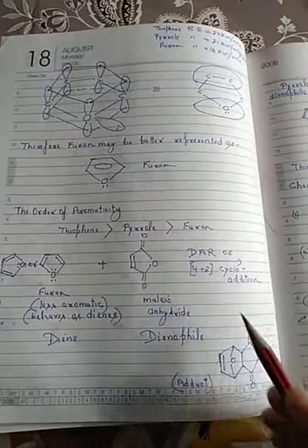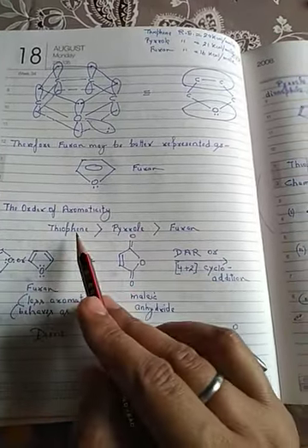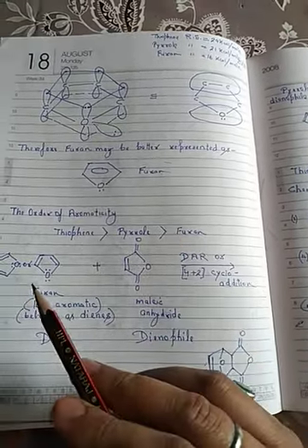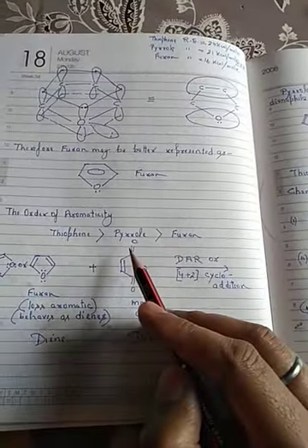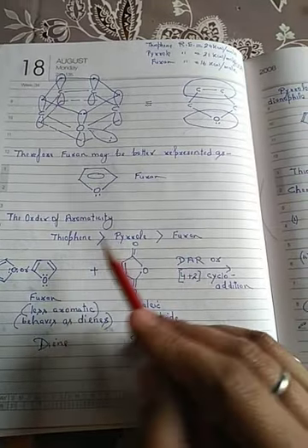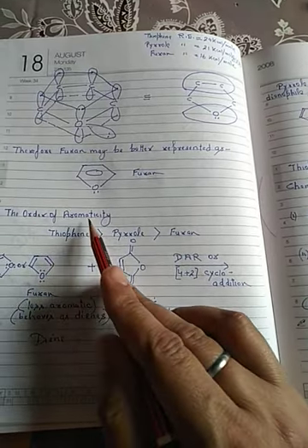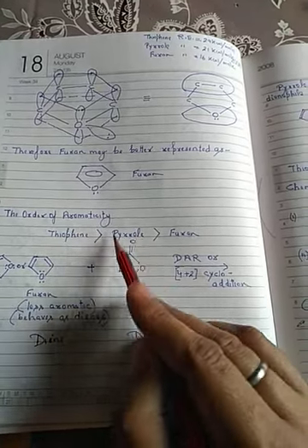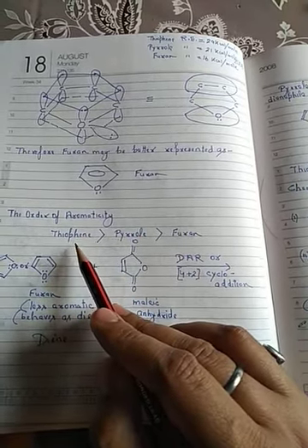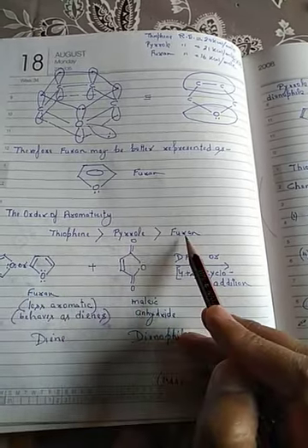Again, the next topic is the order of aromaticity. Thiophene is more aromatic than pyrrole. Pyrrole is more aromatic than furan. We discussed it in my earlier discussion in heterocyclic part 1 or 2, because thiophene has a resonance hybrid of 10 resonating structures, here 5, here 5. The more resonating structures, the more aromatic character. That's why thiophene is more aromatic than pyrrole and furan.